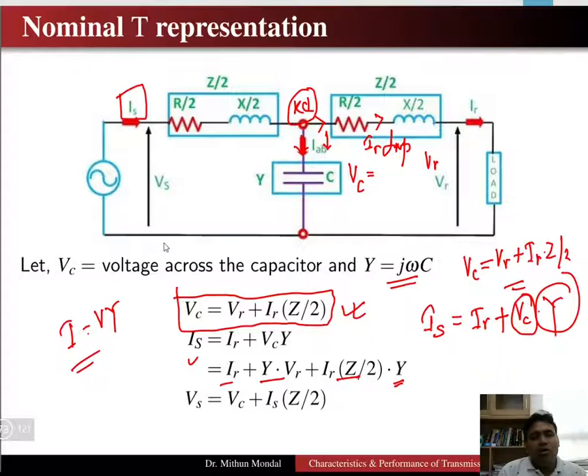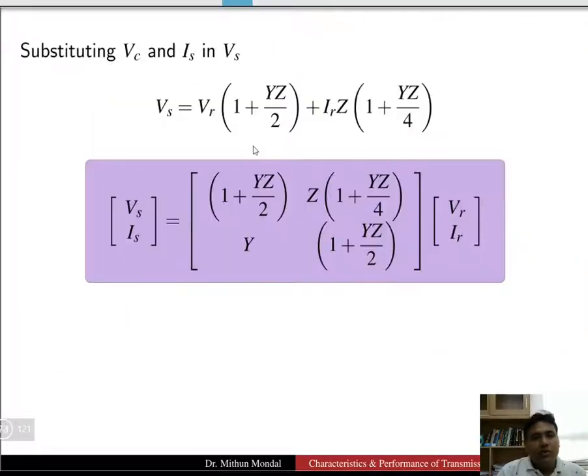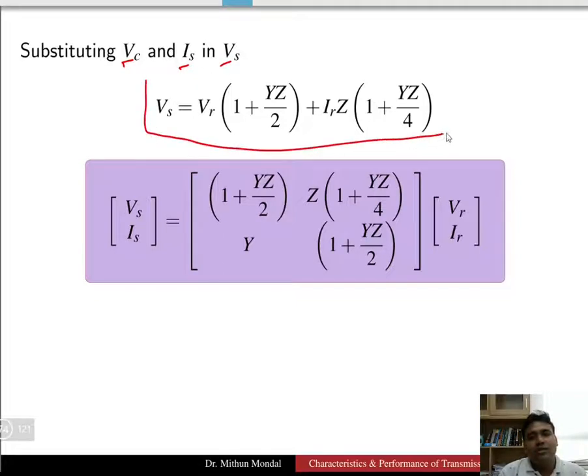Now, the value of Vs we can obtain by applying Kirchhoff's voltage law in this particular loop. So, we get Vs is equal to Vc plus Is into Z by 2. Right? The voltage Vs is equal to the voltage along this part, Vc, plus the drop in this part. If we substitute Vc and Is in Vs, we get an equation of Vs in this form. So, the sending end voltage is represented in terms of the receiving end voltage and the receiving end current with the other parameters.